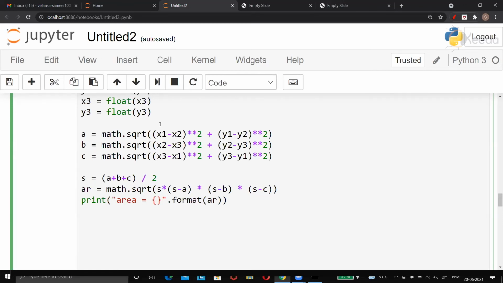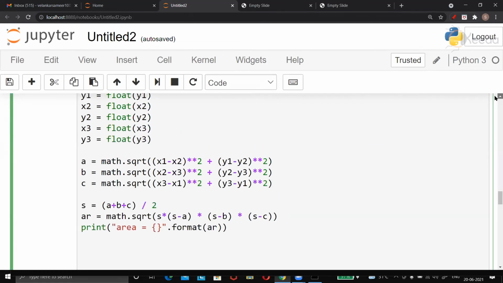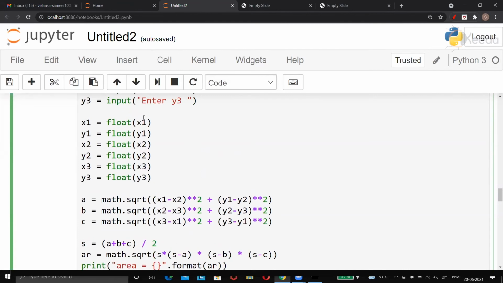Sir, can we take integer? Yeah, you can, but then you will be stuck, isn't it? If we take other numbers, suppose I say x1 equal to 2 and x2 equal to 4. Yeah, that's fine. But then are you going to run the program only with this input?